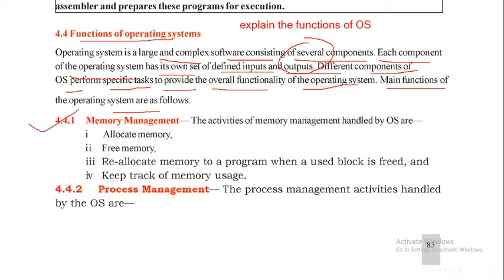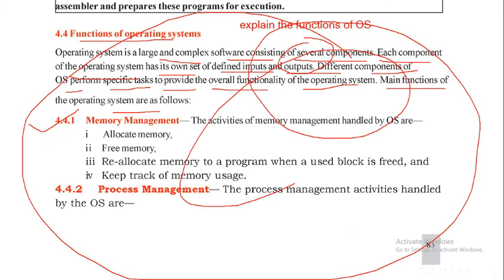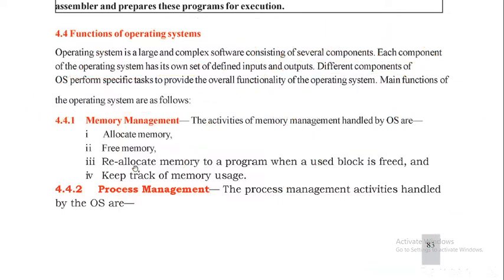Memory management is the most important function used in the operating system. Suppose I wanted to store this data. We require memory, right? Without having memory management, it's very difficult to manage the content in the computer. So the activities of memory management handled by the operating system are allocation of memory, that means where this data will be stored and how it will be moved from one place to another place.